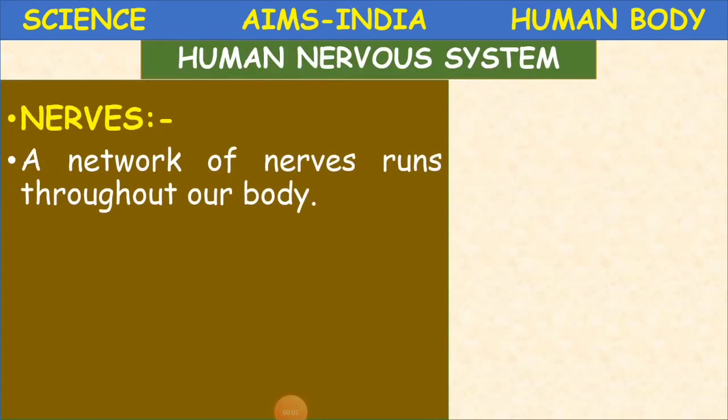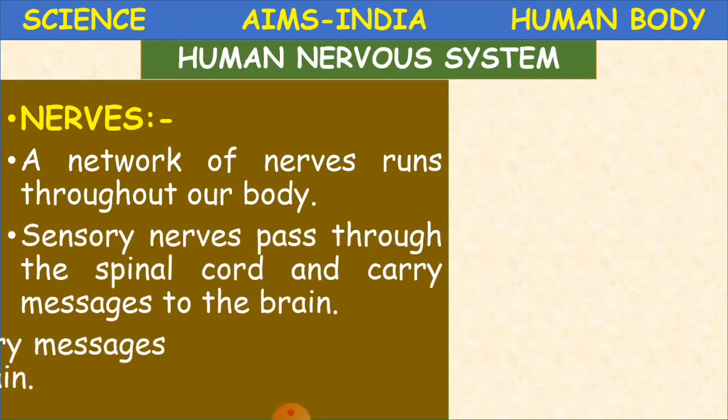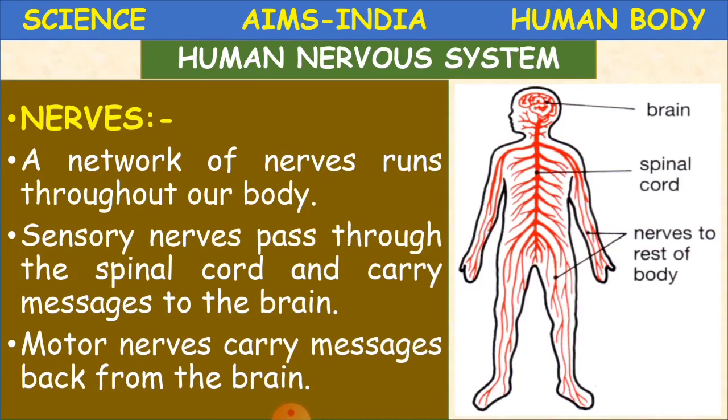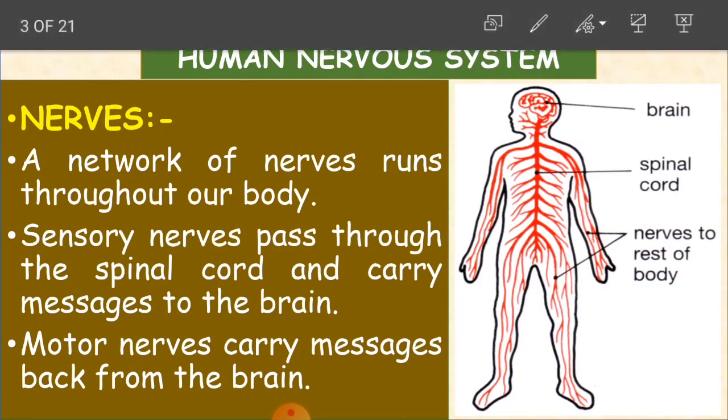About nerves. So what are nerves? A network of nerves runs throughout our body. As you can see here in the picture, children, whatever you are seeing in the red color lines are called nerves. It is a network, and they are connected to each other.